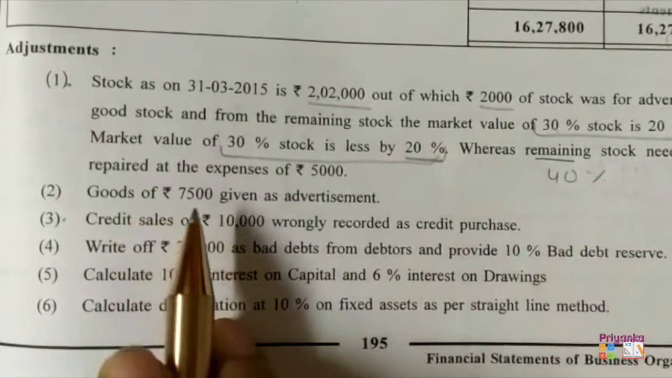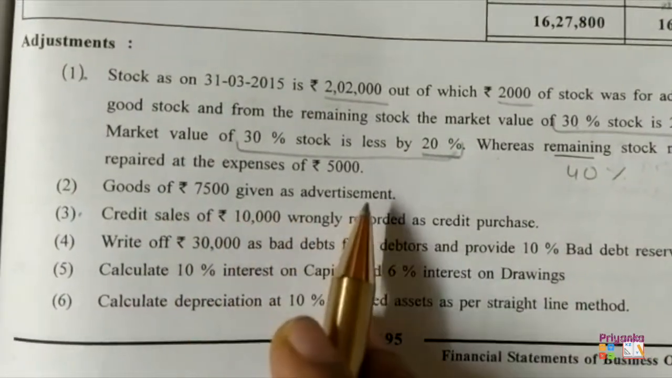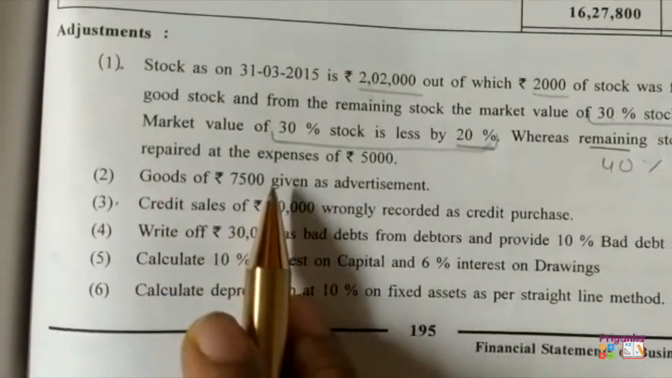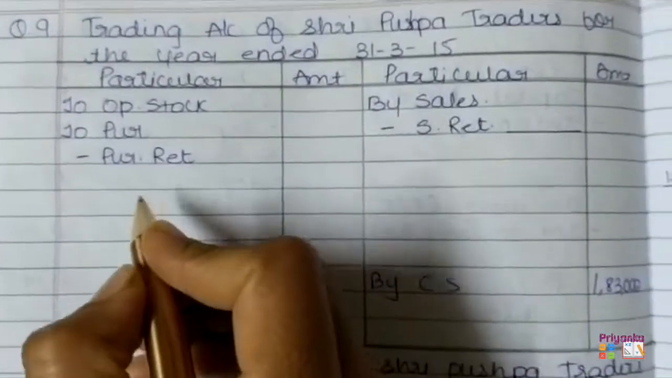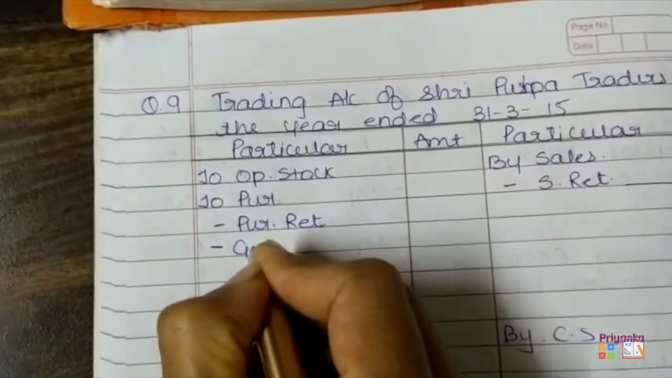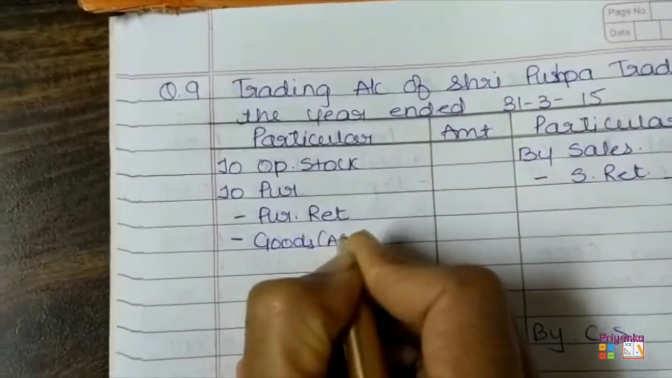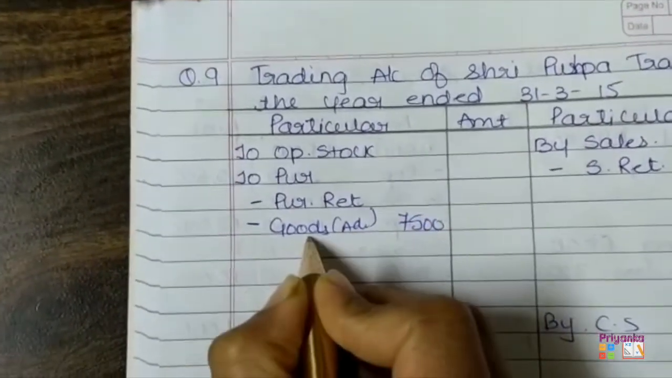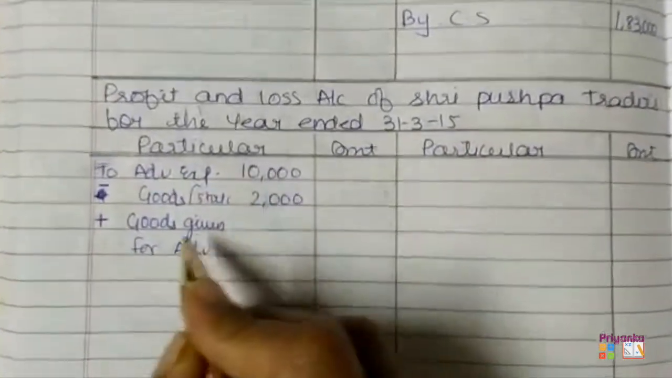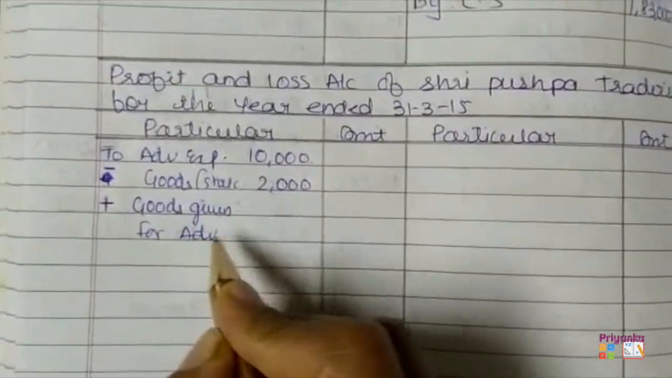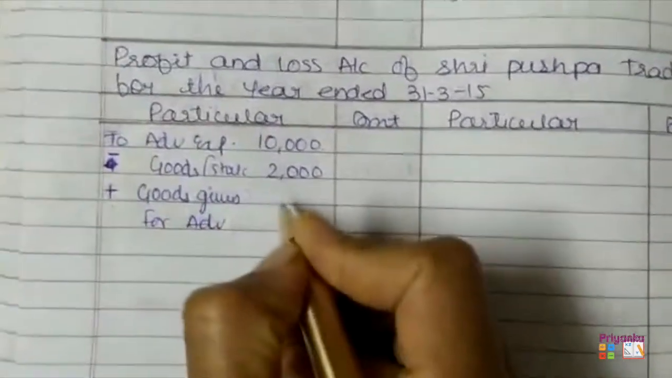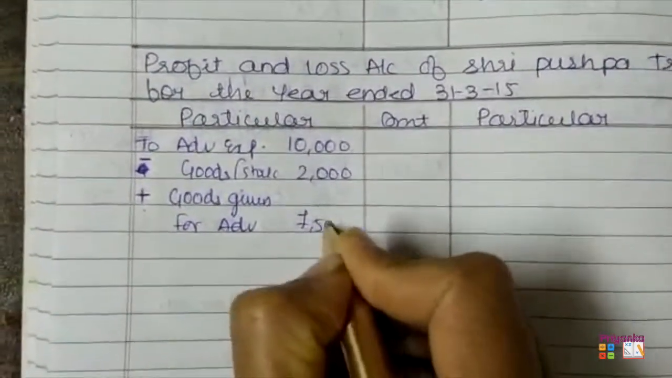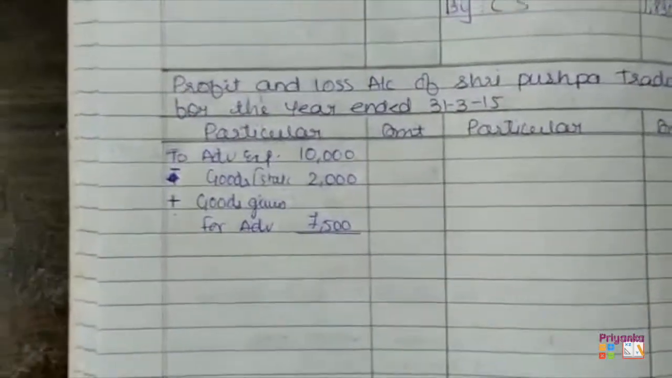Second adjustment: goods of rupees 7,500 given as advertisement. Now here goods is going out. So first we'll get minus with purchase, that is goods given for advertisement. Amount is 7,500. Now as goods is going for advertisement, the second entry will move to the advertisement expense, where goods given for advertisement, here we'll add it up with 7,500. Later we'll do the calculation outside.